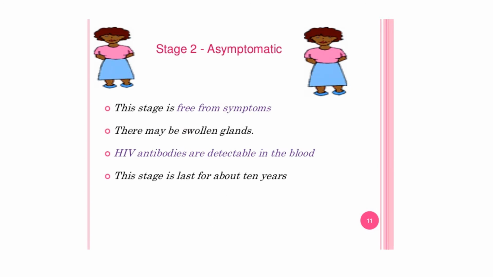The stage 2 is termed as asymptomatic. This stage is free from symptoms. There may be swollen glands. The HIV antibodies are detected in the blood in this stage. This stage lasts for about 10 years.